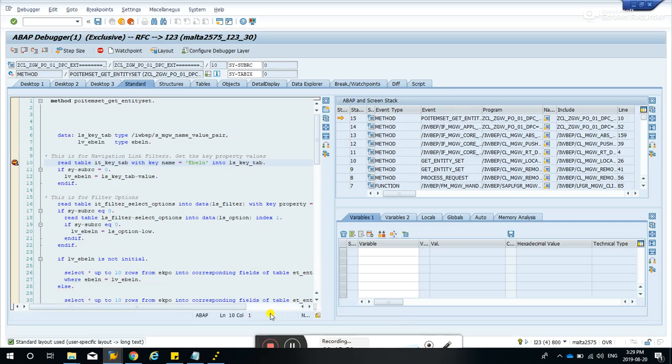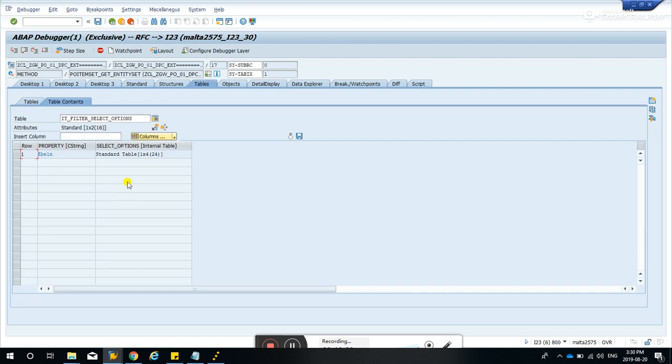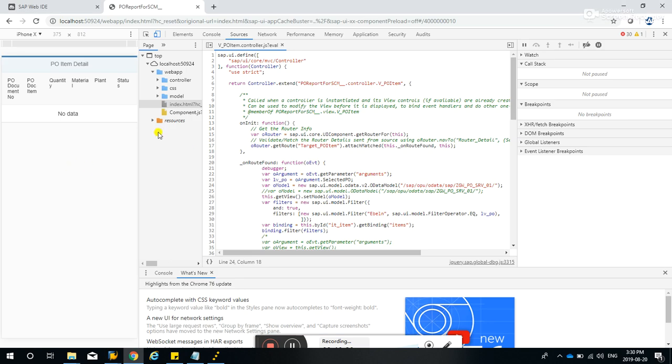Let's close these first two, and these guys F6. F8 might be this one. Okay, one entry. Ebeln. Okay, that's the value, F8.